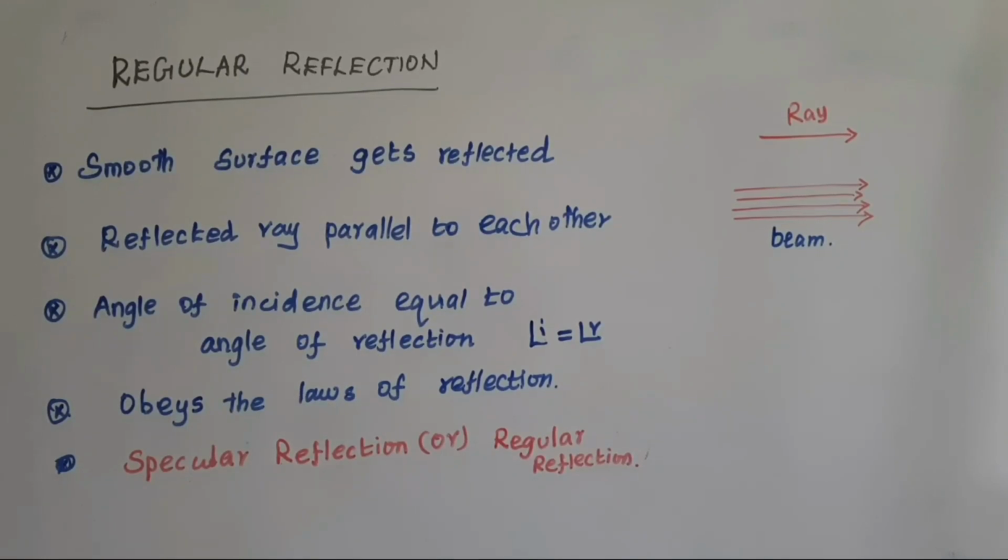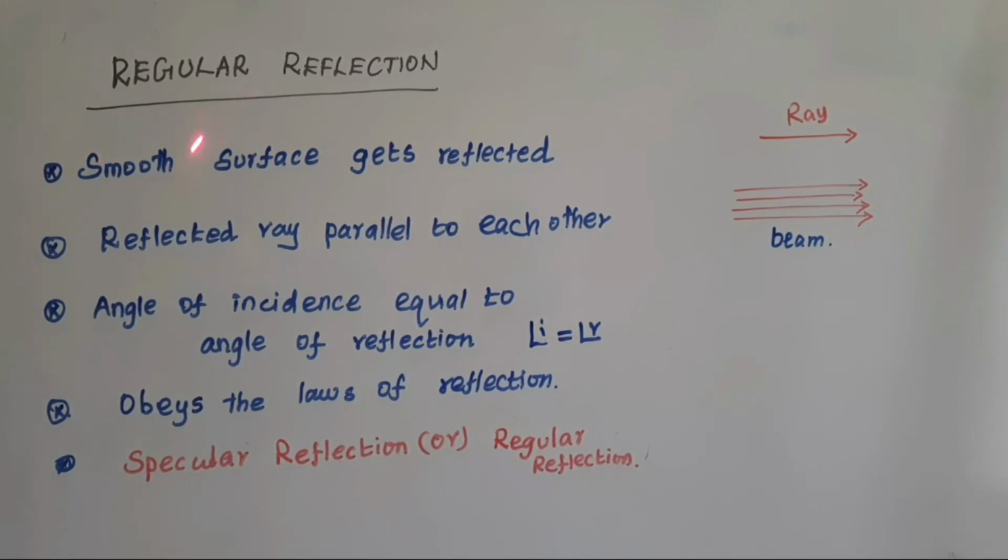The amount of reflection depends on the nature of the reflecting surface of the body. The nature of the surface means whether the body has a rough surface or a polished surface. Based on the nature of the surface, reflection can be classified into two types. The first one is regular reflection and the second one is irregular reflection.